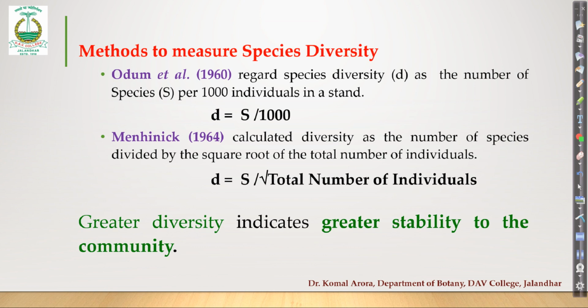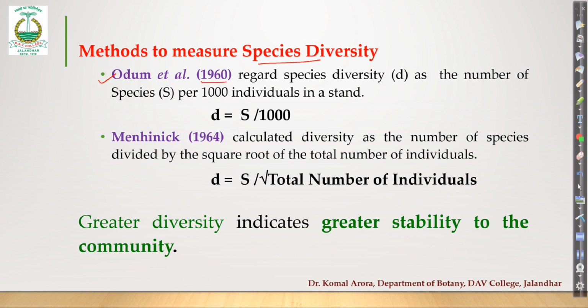Now, how can we measure species diversity? There are 2 methods. The first method is by Odum et al., meaning Odum and his associates. He is a famous ecologist. There is a very popular book by Odum on plant ecology, and that is considered a standard reference for whatever concept you want to study related to ecology.